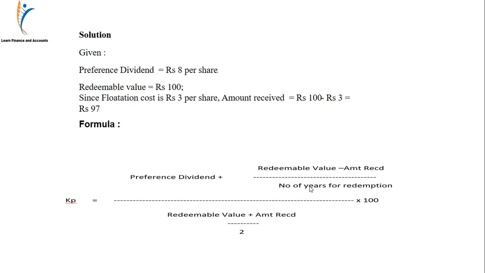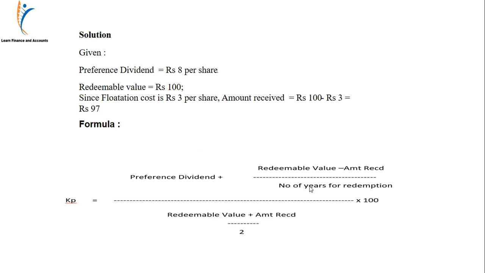We are given a preference dividend of 8 rupees per share. Redeemable value is 100 rupees. Flotation cost is 3 rupees per share. So the amount received will be 100 minus 3 rupees, which is 97. The formula is KP is equal to preference dividend plus redeemable value minus amount received divided by number of years for redemption, whole divided by redeemable value plus amount received divided by 2, into 100.